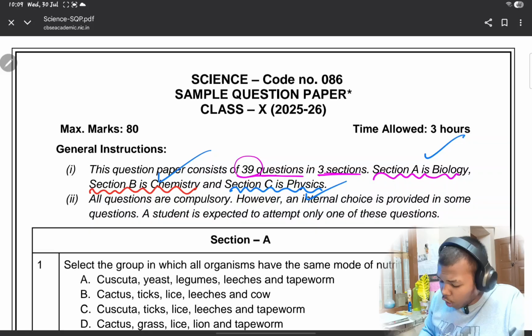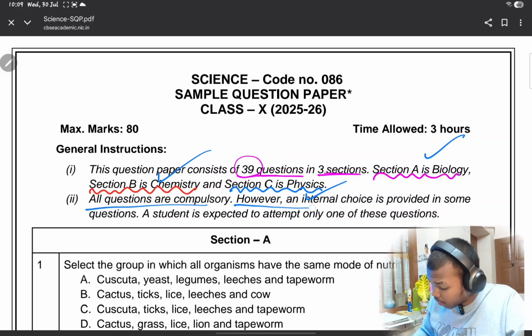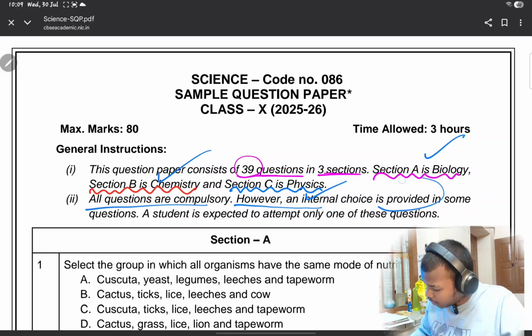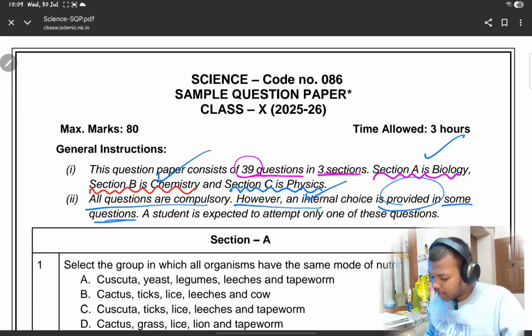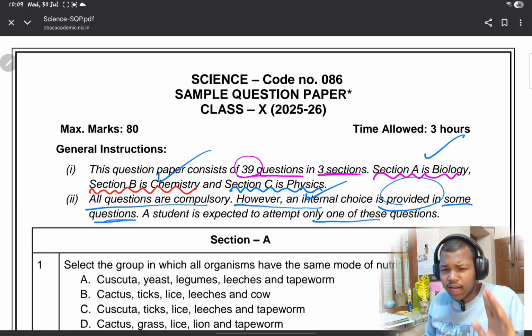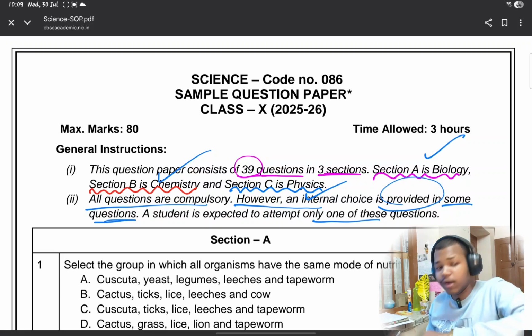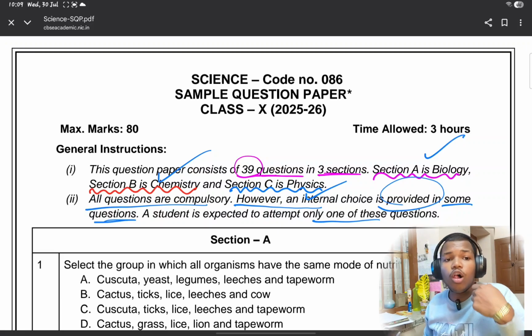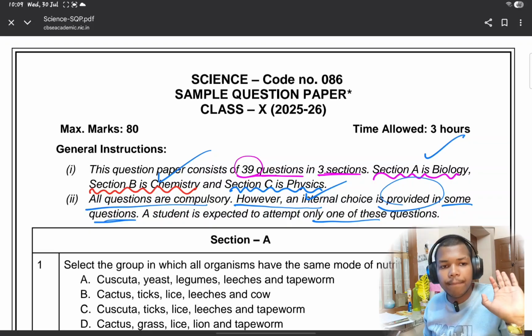Okay, all the questions are compulsory. However, the internal choice is provided in some of the questions. A student is expected to attempt only one of the questions. ठीक है, so you have to attempt only one. आपको दोनों नहीं करना है, बस एक ही काफी है. ठीक है, अगर आता नहीं तो छोड़ दीजिए, या फिर कुछ भी लिख के आ जाइए बट छोड़ना मत. ठीक है, so you have to do all the questions and all the questions are compulsory.